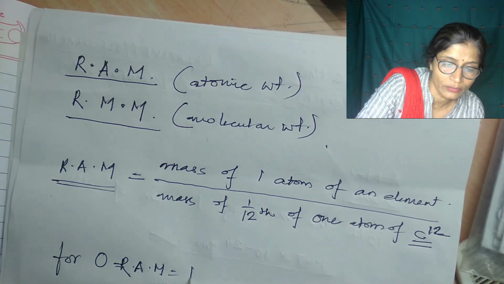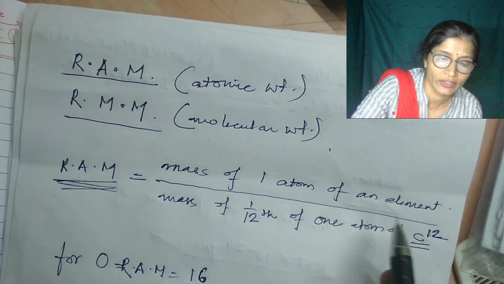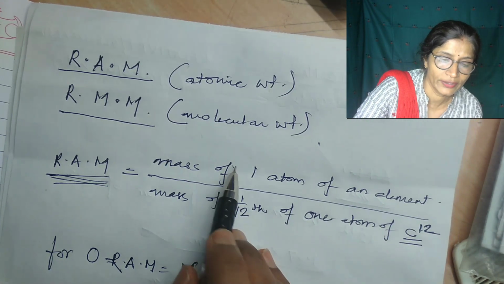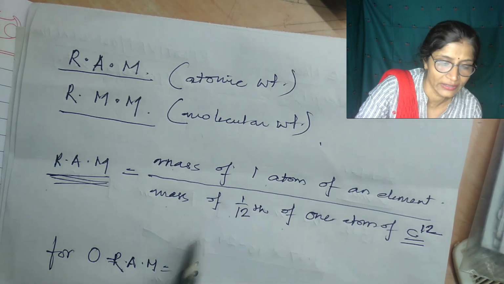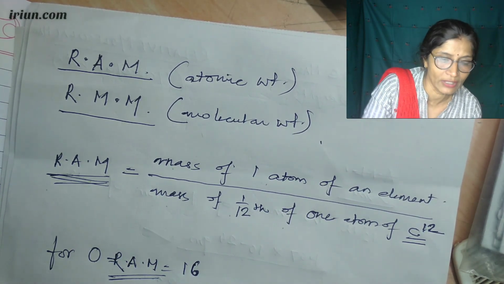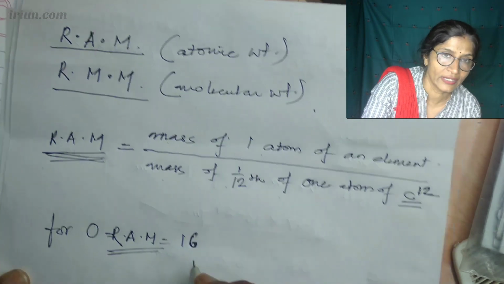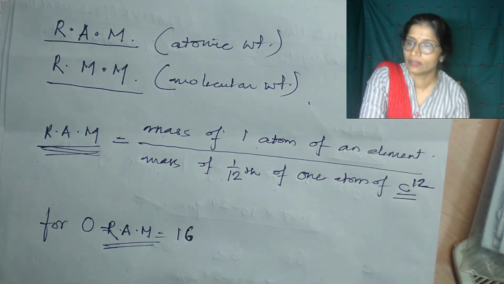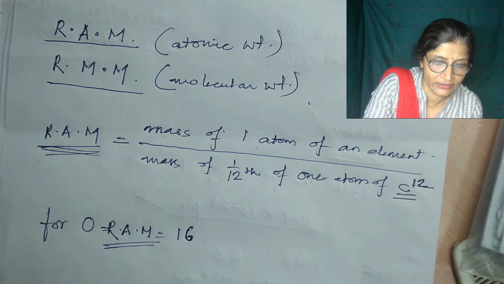Relative atomic mass has no unit, because the numerator and denominator, the mass of one atom divided by the mass of 1 by 12 of carbon 12, cancel, so it has no unit. But when the relative atomic mass is expressed in gram, that is known as the gram atomic mass or gram atom of that substance.